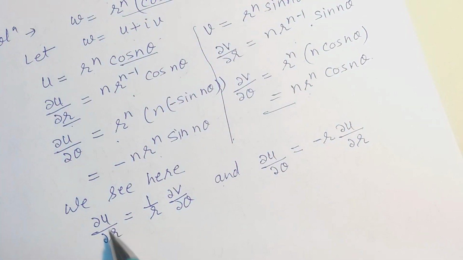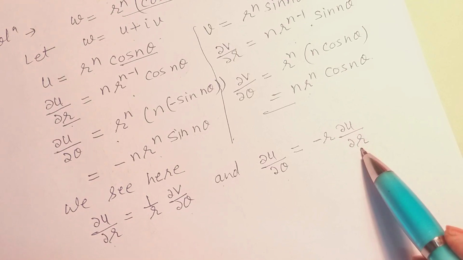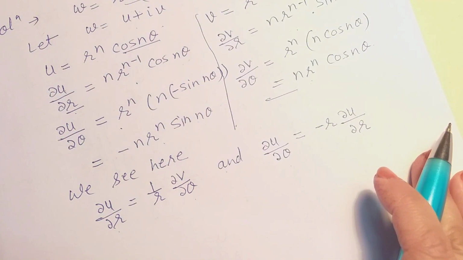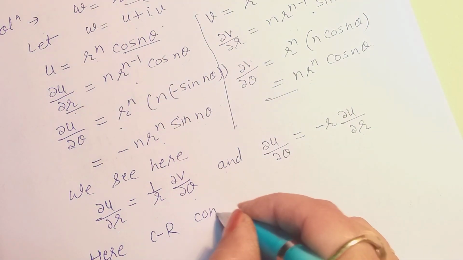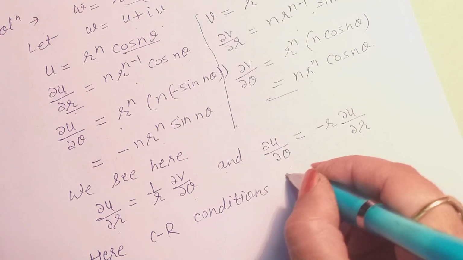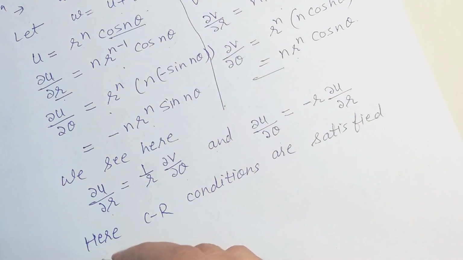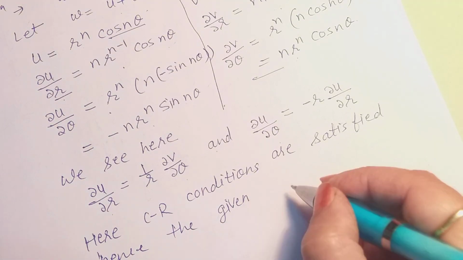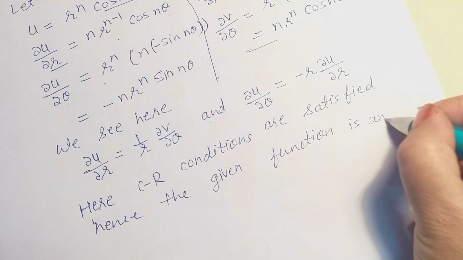So you can verify here, these are nothing but the polar form of Cauchy-Riemann conditions. So we can say that Cauchy-Riemann conditions are satisfied. Hence the given function is analytic.